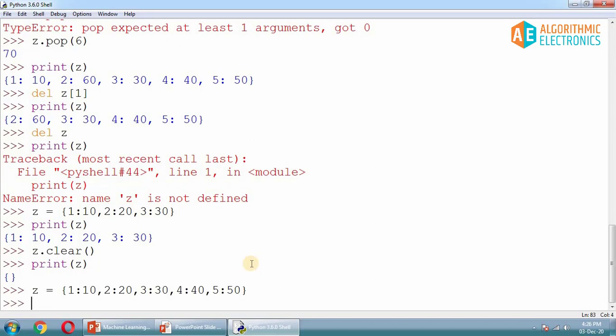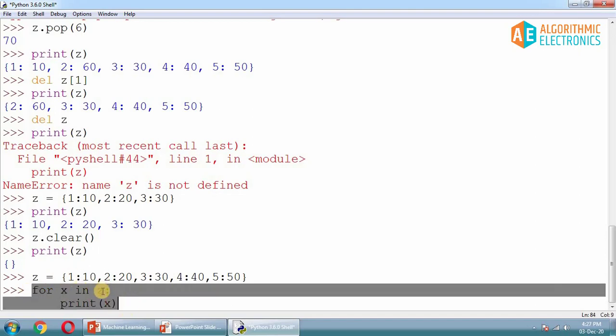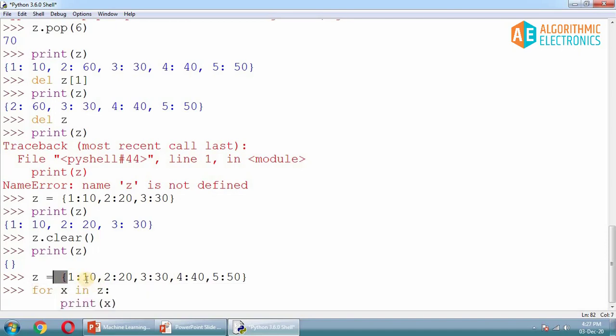Now let's use the for loop through this dictionary. How do we operate a for loop over this dictionary? If I write for x in z as usual, and do print x, here is the big question: is it going to print the key, the value, or both? Because the dictionary has two different things, a key and a value.